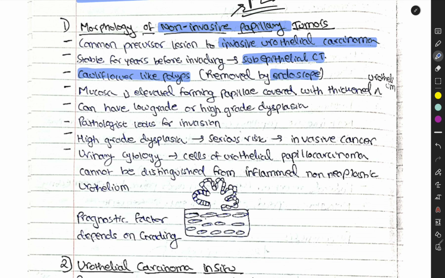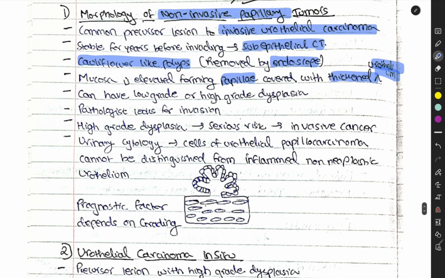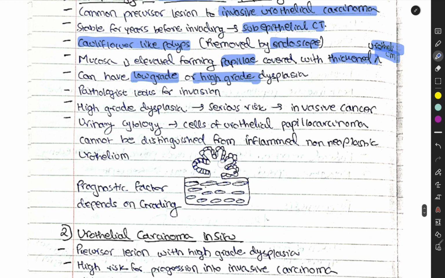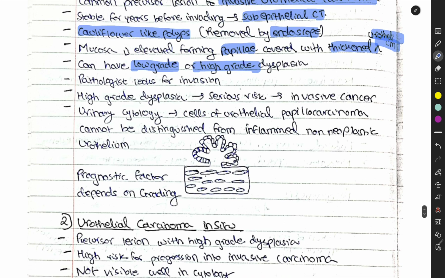It is removed by endoscope. Mucosa is elevated, forming papillae covered with thickened urothelium. The urothelium is thickened and can have low-grade or high-grade dysplasia. Pathologists look for invasion. High-grade dysplasia is a serious risk for invasive cancer.